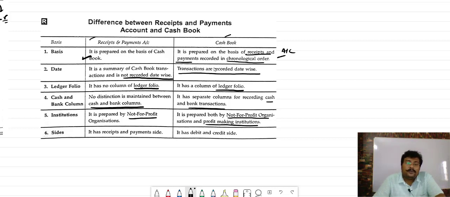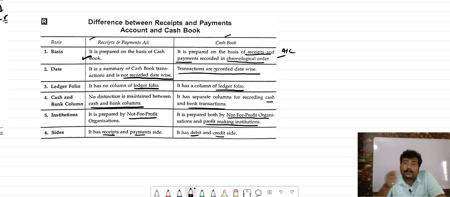Now, sides. In cash book we have the sides of debit and credit, and in the receipt and payment account we have the sides of receipt and payment. So always remember that receipt and payment account is the option of cash book.